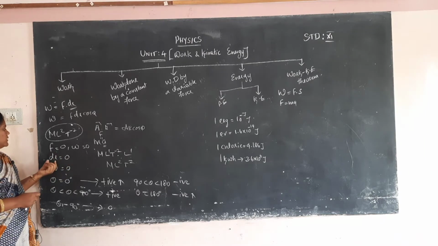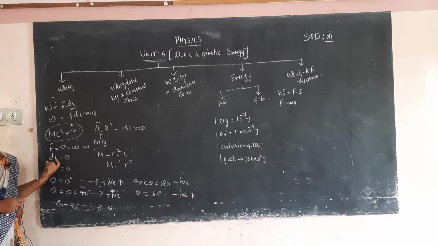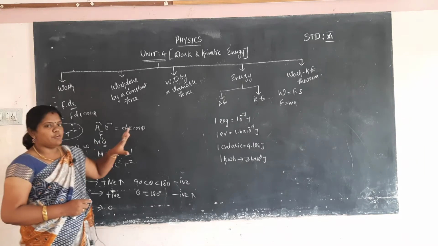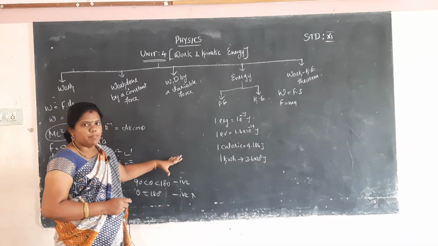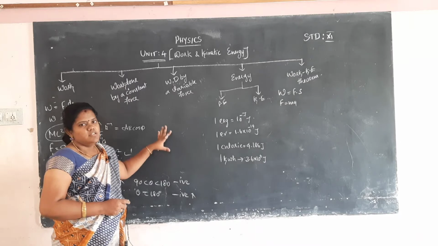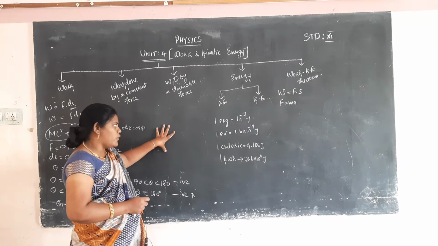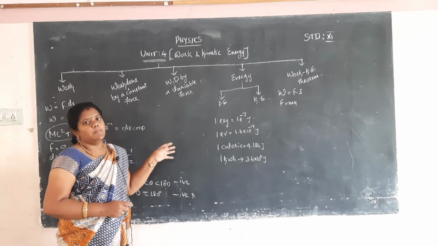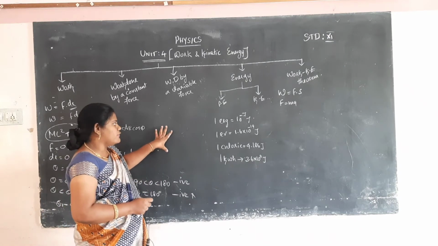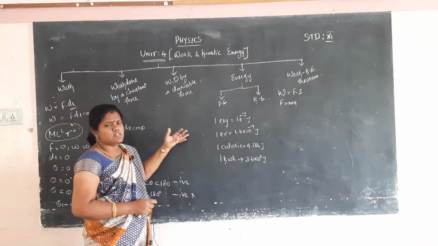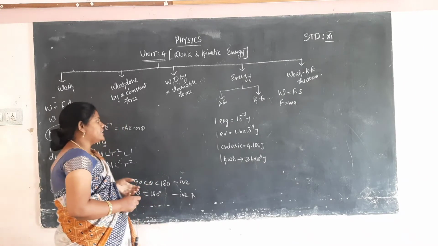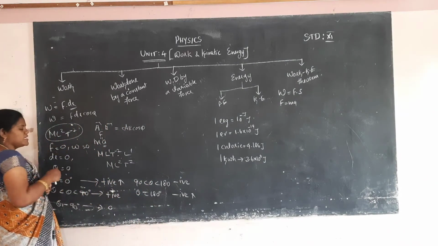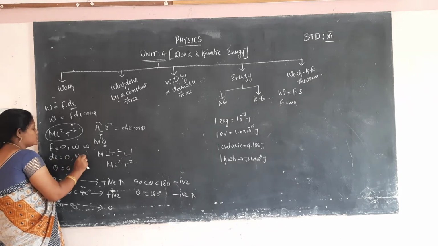Then, displacement is 0. Suppose I push a wall. When a force is applied to a body and the body is displaced, that is called work. But when I apply force on the wall, it is not displaced. So displacement is 0, and automatically the work done is also 0.